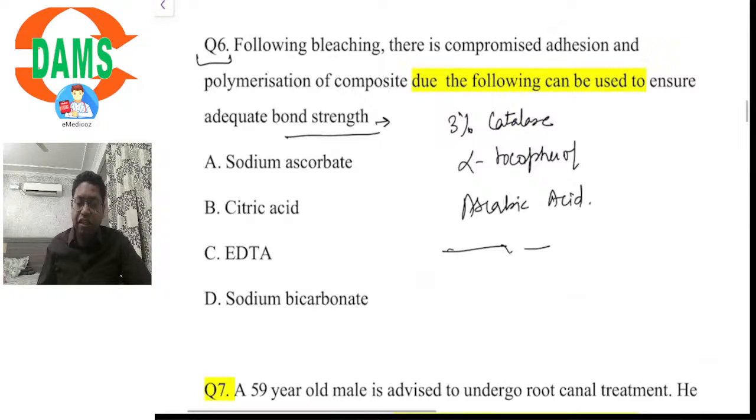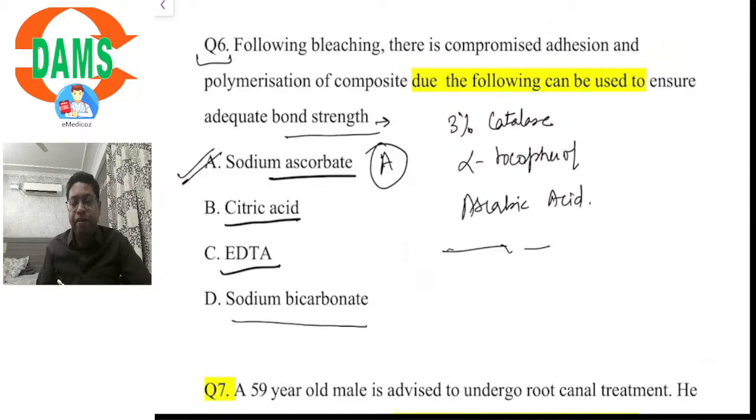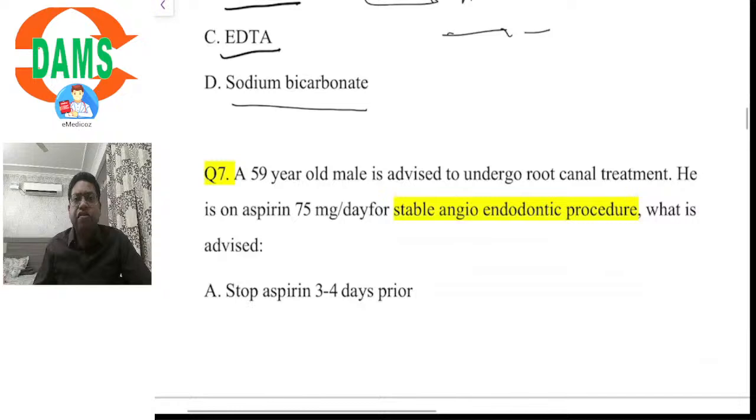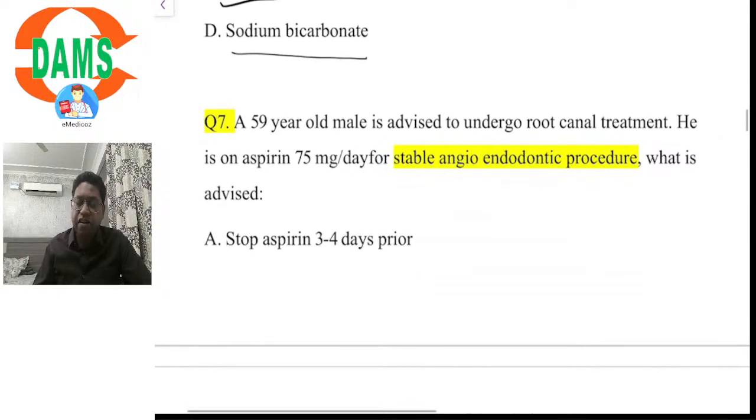So if we look at the options, sodium ascorbate, citric acid, EDTA, and sodium bicarbonate, the answer would be sodium ascorbate, that is option A. Apart from this, we can use alpha tocopherol, and 3% catalase solution is used for nearly 3 minutes to neutralize the residual hydrogen peroxide from the tooth structure. So the answer would be option A. I would say it was a simple and straightforward question.